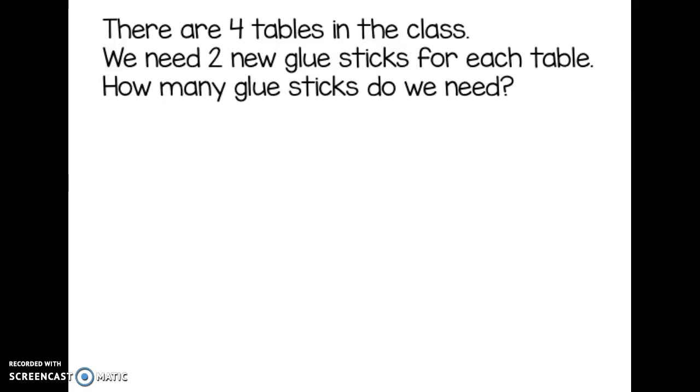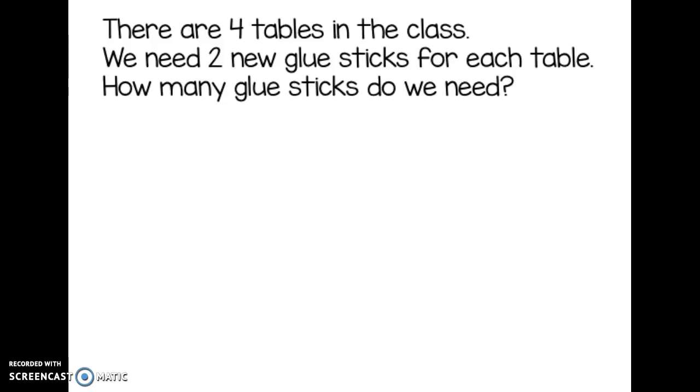This sounds a little tricky. I can't just look at the numbers here. I gotta actually think about what the problem is telling me and asking me. So, it's telling me there are 4 tables in the class.